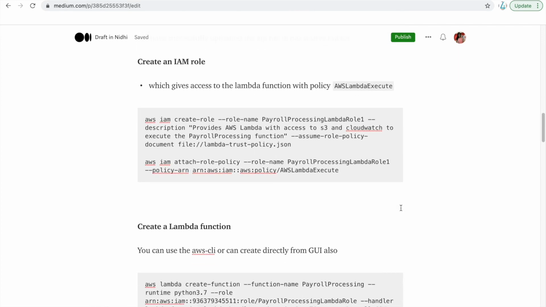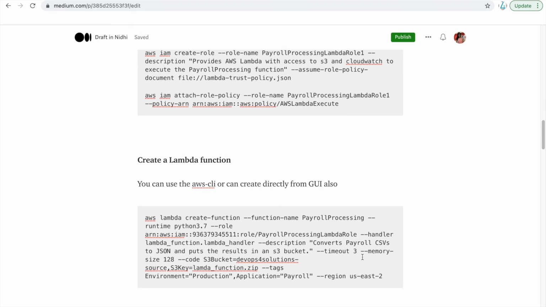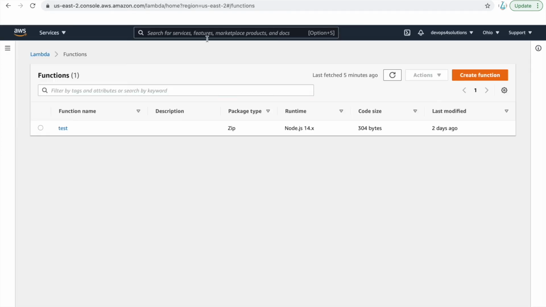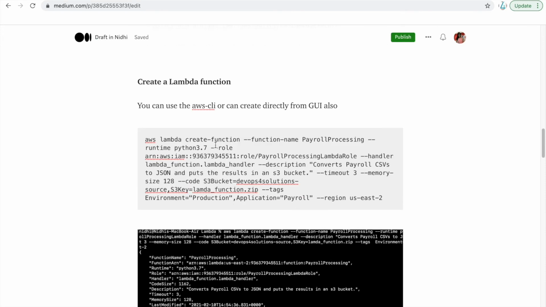Now let's create this Lambda function. You can create it using the GUI also, like here, create function, all those things, or you can use the AWS CLI. With aws lambda create-function, you provide your function name and your runtime, which is Python. You need to define the role, which is the role we have created.